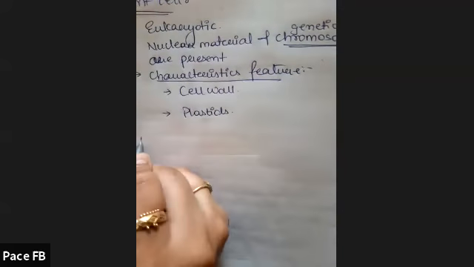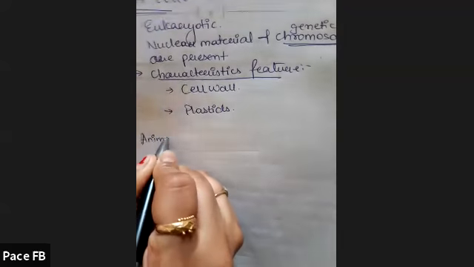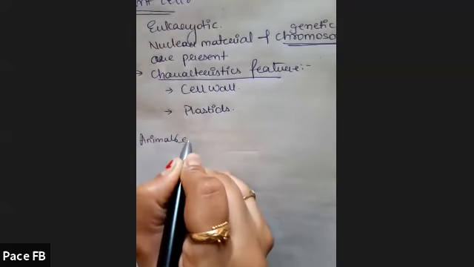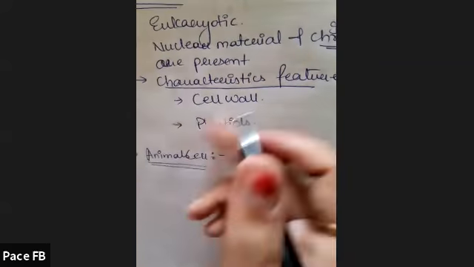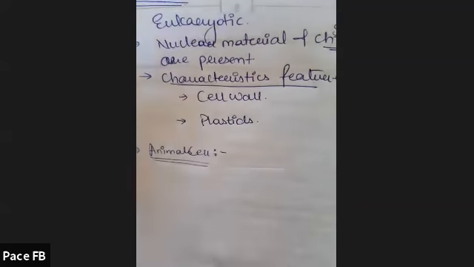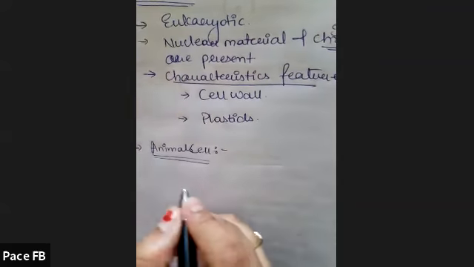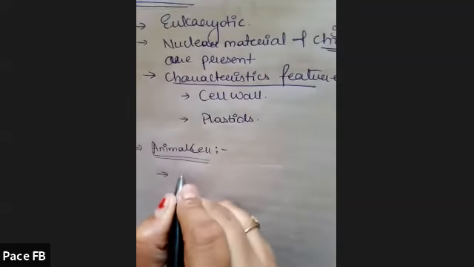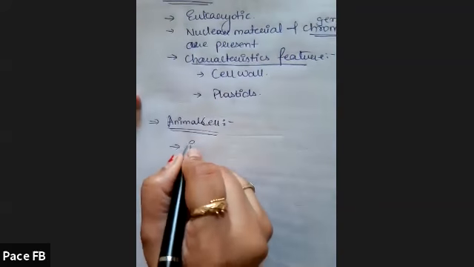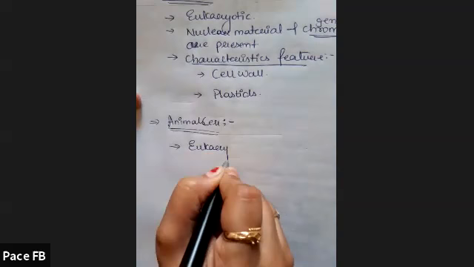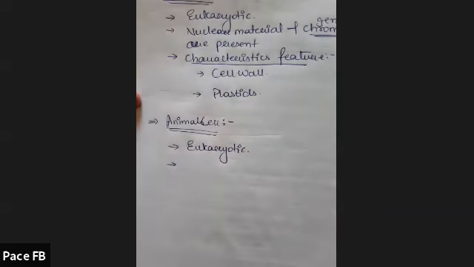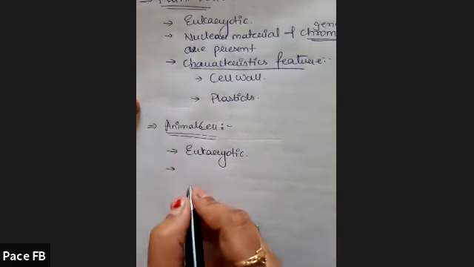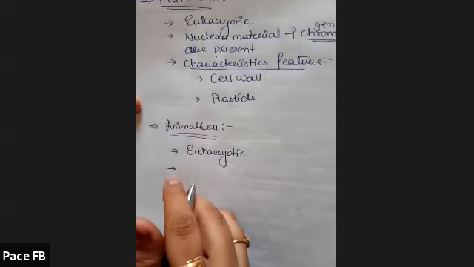Next, we move on to animal cell. Cell wall and plastids we will discuss in detail in further lectures. Right now we are not going into the details. Next is about animal cell. Animal cells are also eukaryotic. They have a proper nuclear membrane and nucleus, so they are eukaryotic in nature.